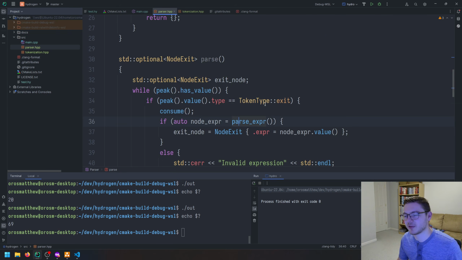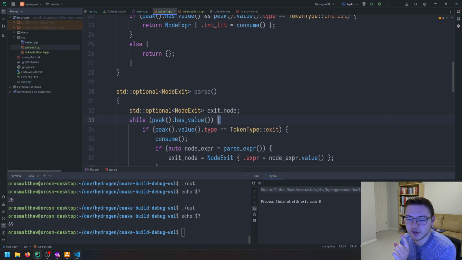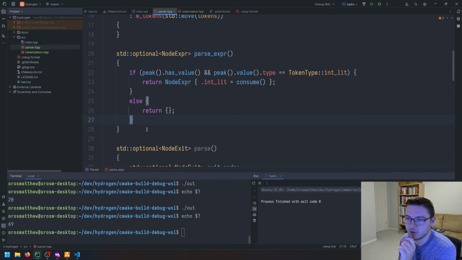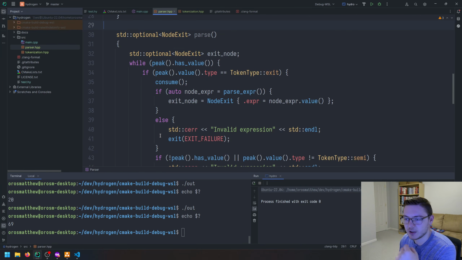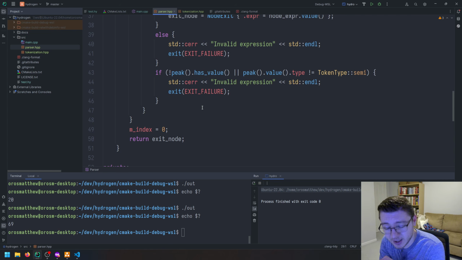Okay, so that was, I think, a little confusing. But I think you'll see that when we add more productions and I add more of these functions or methods for parsing individual nodes, you'll start to see the pattern, and you'll see why people use things like ANTLR to create parsers instead of hand coding their own parser.